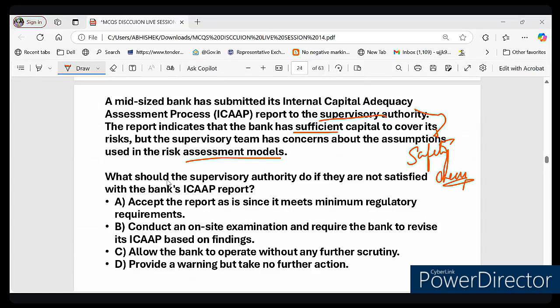Now, let us see the correct answer, right? So here you can see the supervisory team is not fully convinced by the bank's ICAAP risk assumptions. So their job is to double check the numbers and ensure financial stability. The best way to do that is an on-site examination. Yes, option B is the correct answer, right? They should conduct an on-site examination and require the bank to revise its ICAAP based on real findings. So the correct answer is option B.